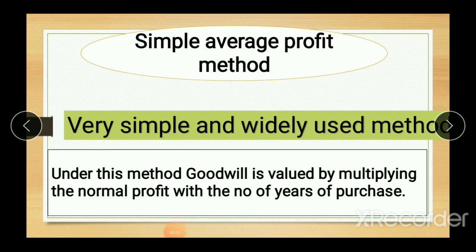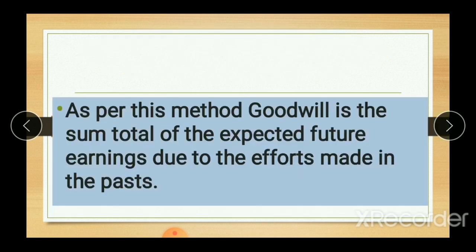Since this method is quite easy to understand, under this method goodwill is just computed by multiplying normal operating profit with the number of years of purchase. You just need to know how to compute normal operating profit. But the question arises, why is profit for the last years taken into consideration for computation of goodwill?